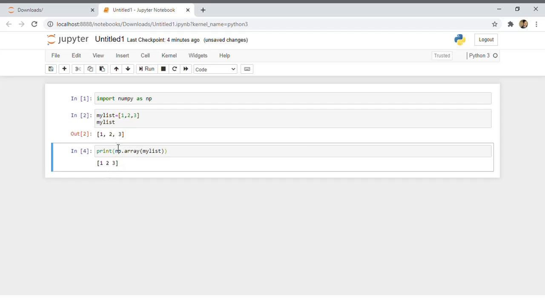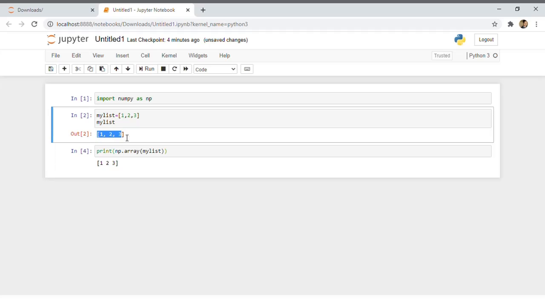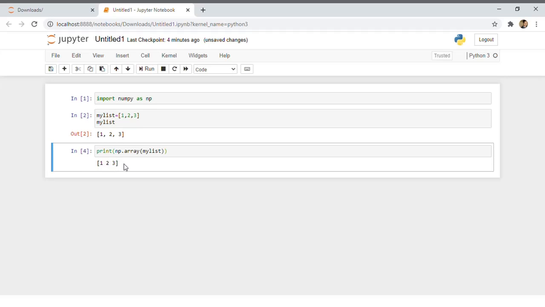Here comes the comma, so it's a list. It's not an array. But as soon as I convert it into an array, the commas are not there. So it's an array now. Now we can use it as an array. So now we have created one array.